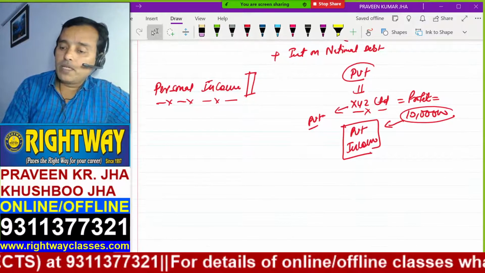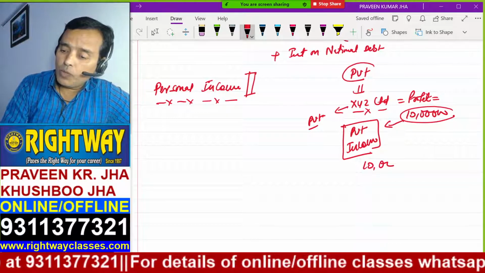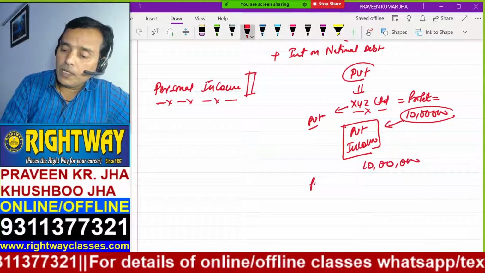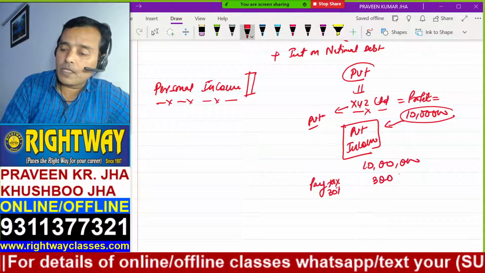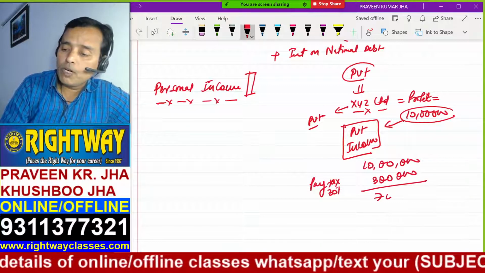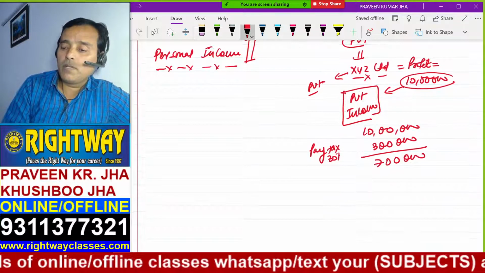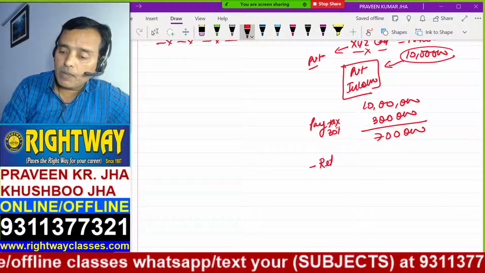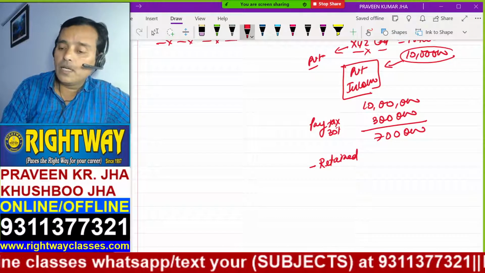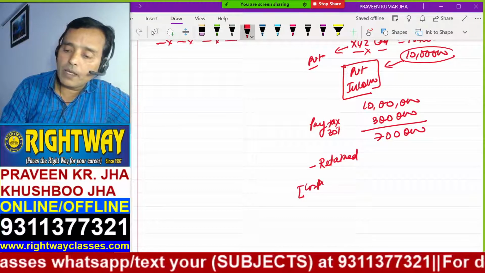But out of this 10 lakh rupees, what can the company do? The company can pay tax. Suppose 30%, 3 lakh rupees, the company pays to the government. How much profit is left then? 7 lakh. And out of that also, the company can retain some of the profit.